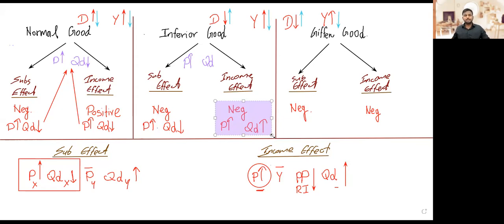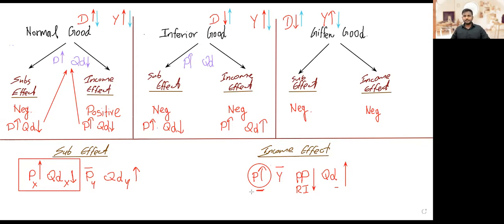We don't have to see which of the substitution effect and income effect is greater, because the relationship between price and quantity demanded does not define what an inferior good is. So we can't specifically say what will happen to the demand of an inferior good when price goes up or comes down.